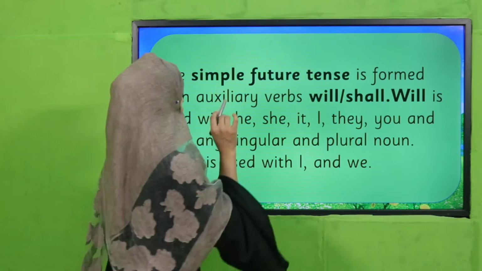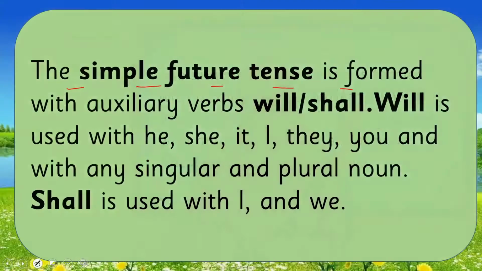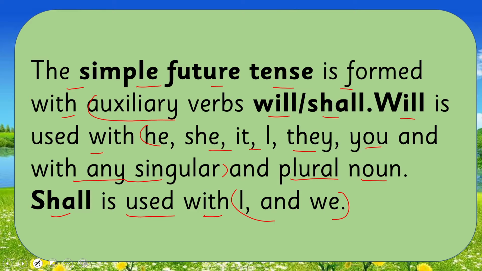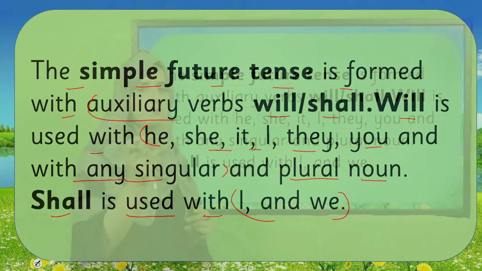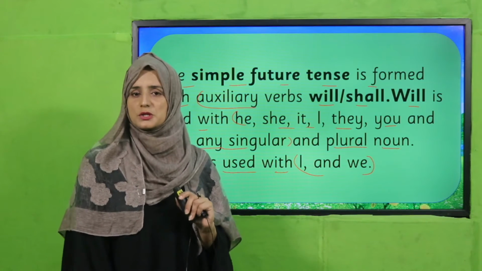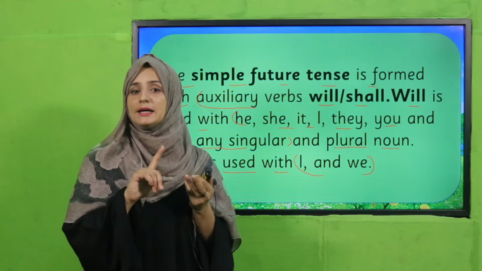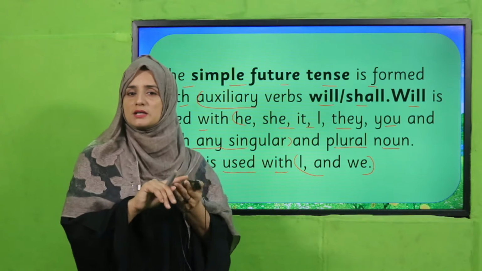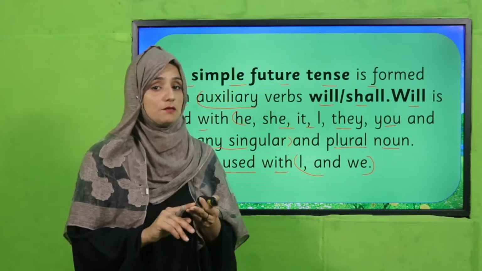Yes, now we are going to read the structure. The simple future tense is formed with the auxiliary verbs will and shall. Will is used with he, she, it, I, they, you, and with any singular and plural noun. Shall is used with I and we. So yes, this is a very simple way, my dear students. Two helping verbs, auxiliary verbs, are being used, which are will and shall. So how can we differentiate that? Where do we have to use will?